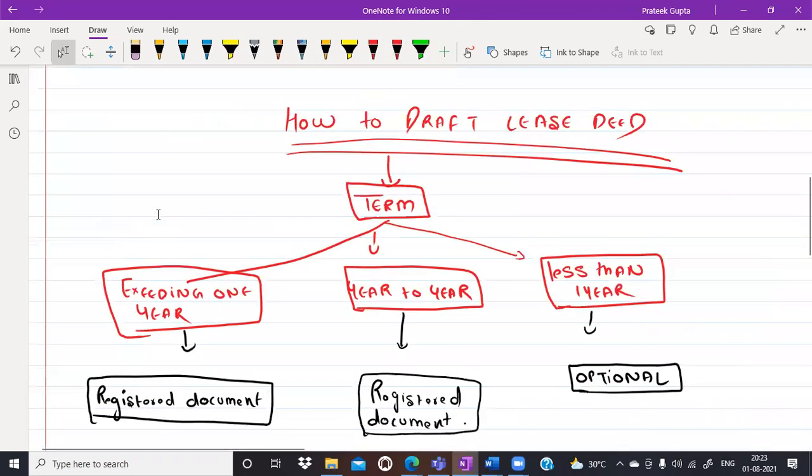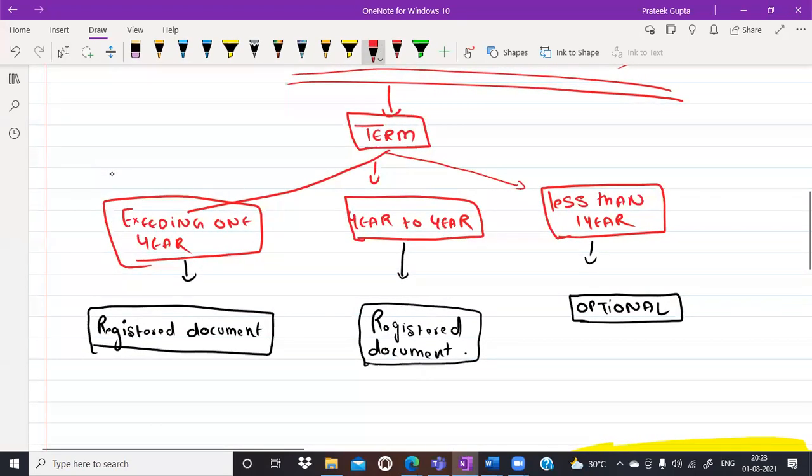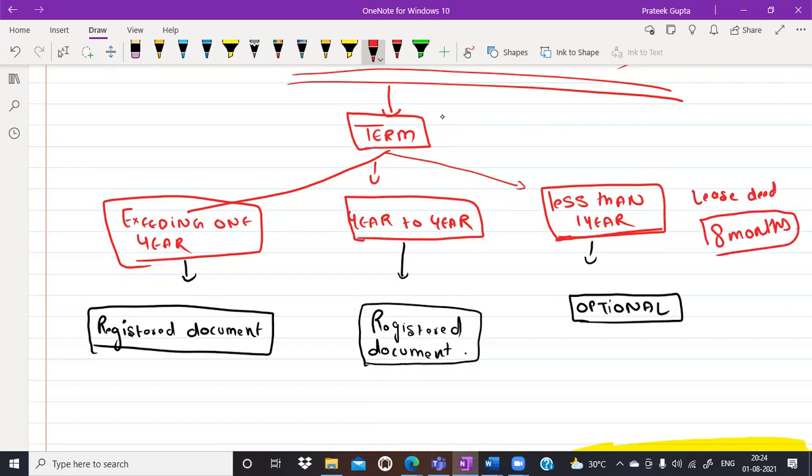Yes, this is the rule. How to draft the lease deed? For example, if your lease deed is for less than 1 year, then it is not mandatory to get your lease deed registered. For example, we are giving the possession of this land for only 8 months. In that case, you do not need to get it registered. Registration of lease deed is not required. You can do it orally also, no problem at all.